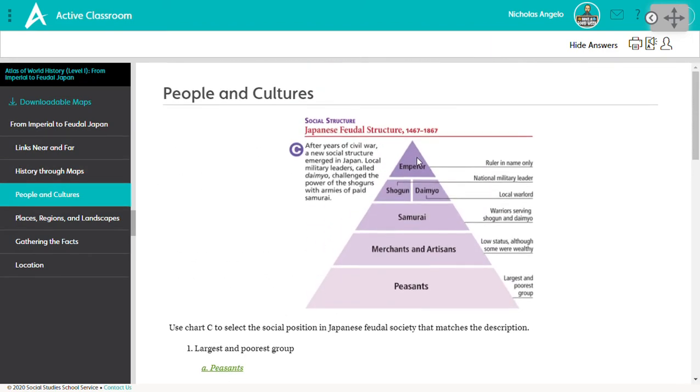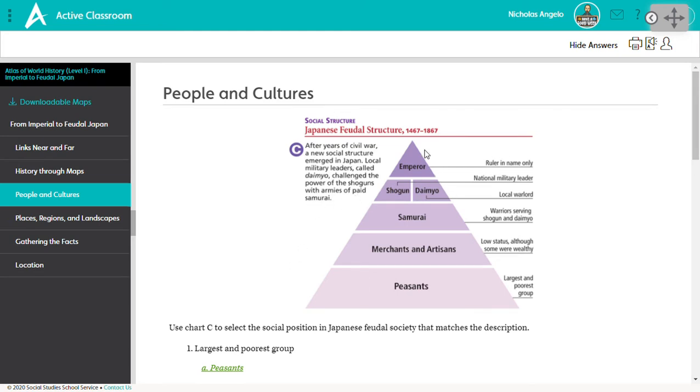Okay, the section about people and cultures, you have to look at this little diagram here, which shows us the social structure in Japan. This should look familiar to you. It's somewhat similar to the feudal societies that existed in Europe during the Middle Ages. It says, after years of civil war, a new social structure emerged in Japan. Local military leaders called daimyo challenged the power of the shoguns with armies of paid samurai.